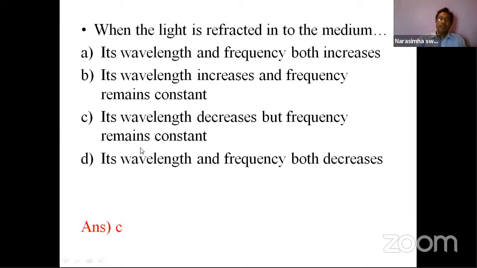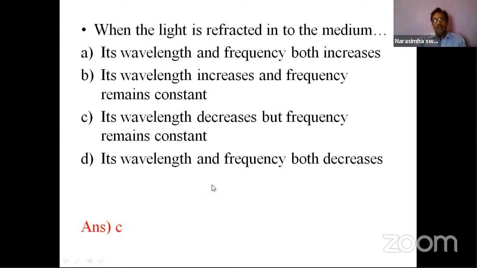Because of the refractive index there may be a change in velocity, but the wavelength cannot be increased. So option B may be wrong. And its wavelength decreases: yes, that is possible, and the frequency also remains constant. Yes, this may be possible.